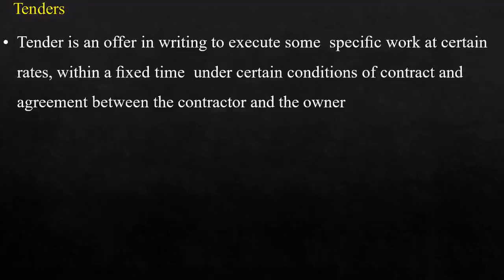So totally 10 types of contracts. And now we will move on to tenders. As you all know, what is a tender? It is an offer in writing to execute some specific work. Okay, so if we want to execute a specific work, after completing our planning, we may call for tenders. Or before the planning stage, the tenders can be called for, so that the tenders can be provided from planning to the execution of the work. So this depends upon the rates, the time, the contractor, the agreements, the owner, etc.